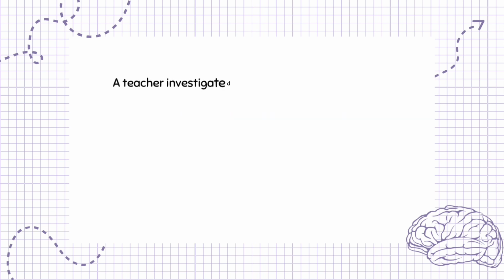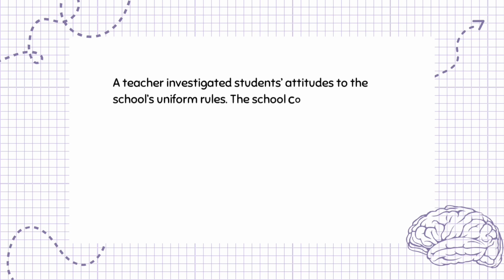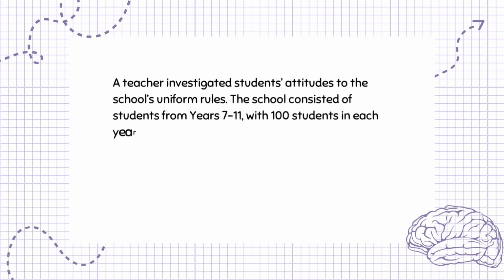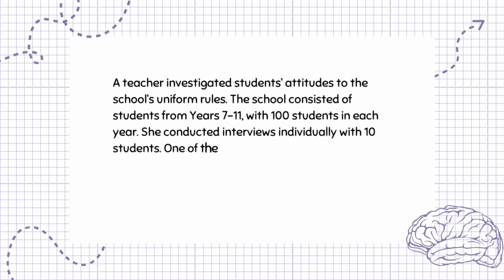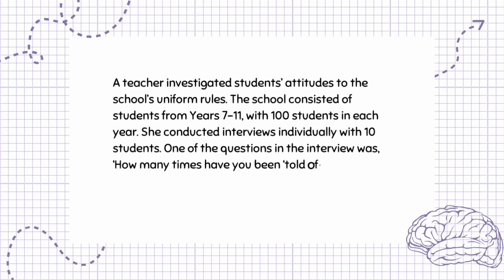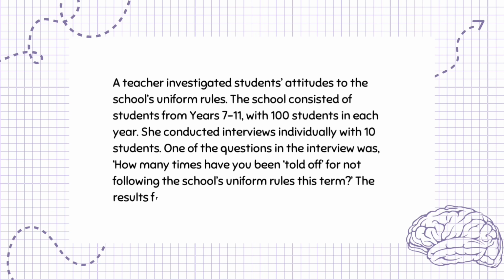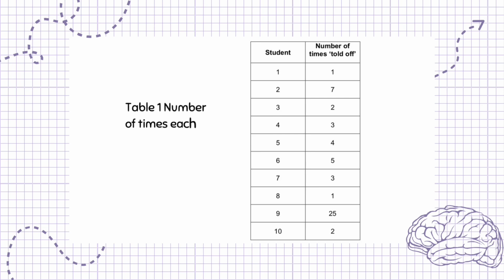A teacher investigated students' attitudes to the school's uniform rules. The school consisted of students from years 7 to 11, with 100 students in each year. She conducted interviews individually with 10 students. One of the questions in the interview was, "How many times have you been told off for not following the school's uniform rules this term?" The results from this question are shown in Table 1. Table 1: Number of times each student had been told off that term.